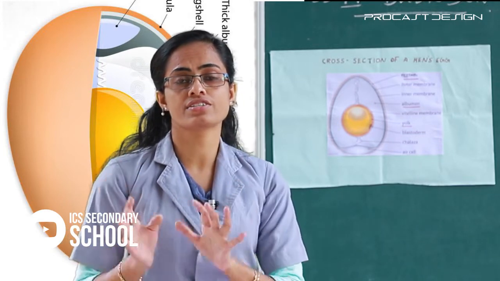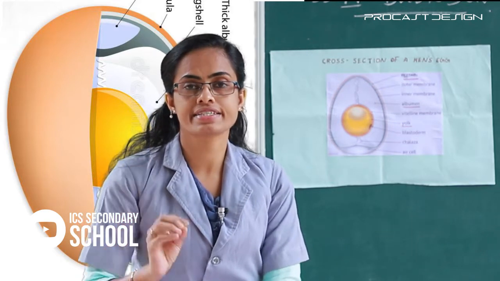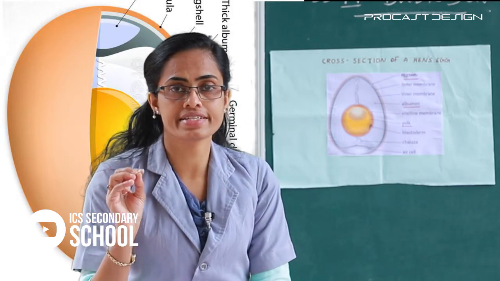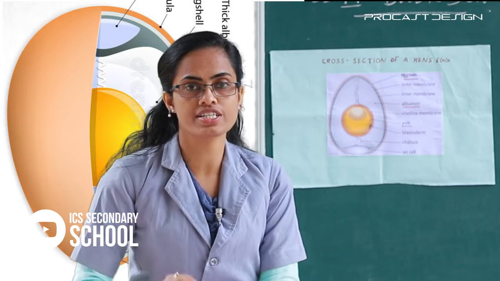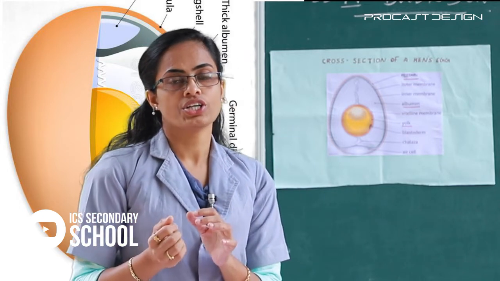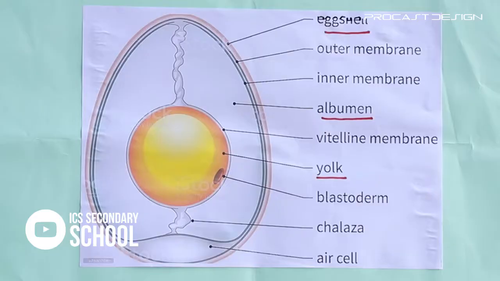The last class we already discussed the cross section of a hen's egg. I repeat, today I repeat once more. All of you listen here. The first, you look at this. Listen here, the cross section of a hen's egg.